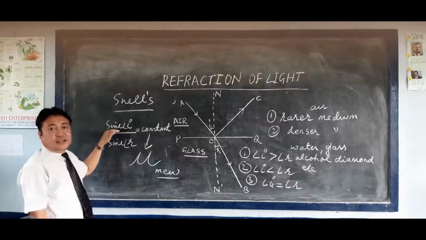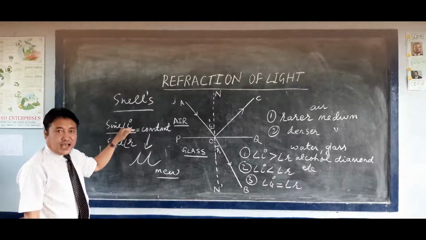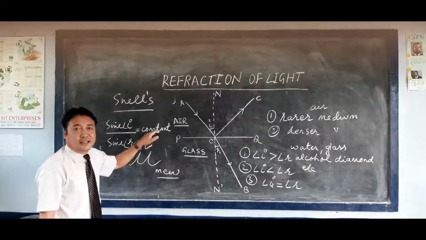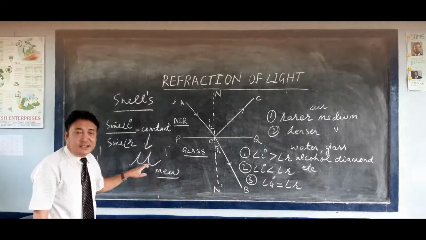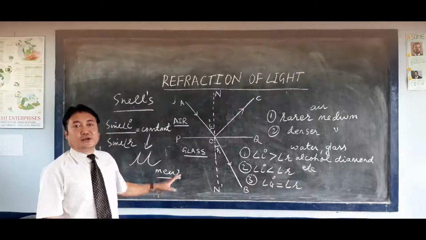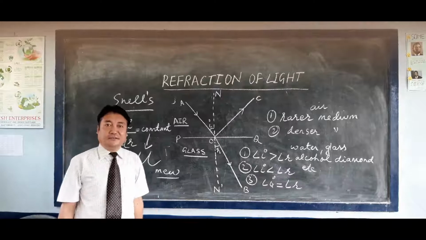So the second law is sine i, where i is the angle of incidence, divided by sine r, equals a constant, and this constant is known as the refractive index, denoted by the symbol mu. In the next class we will come to the term refractive index. Thank you.